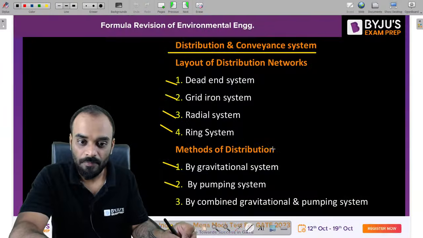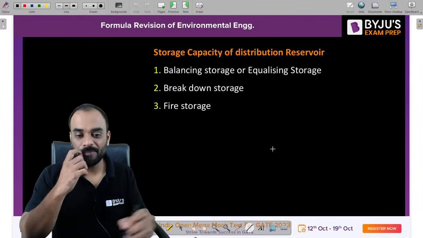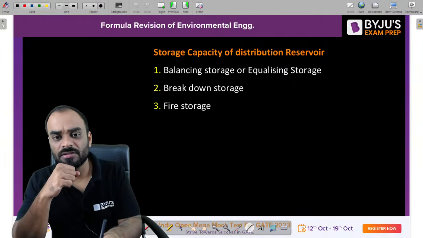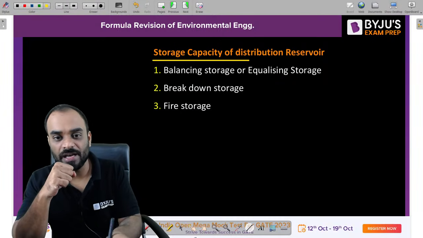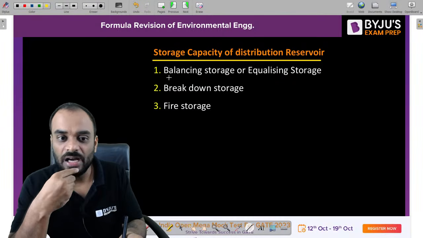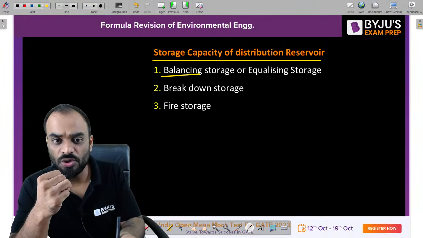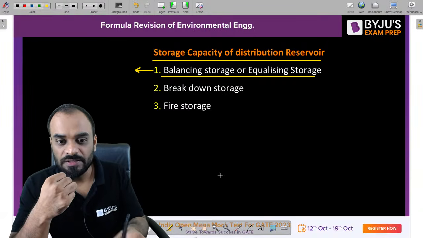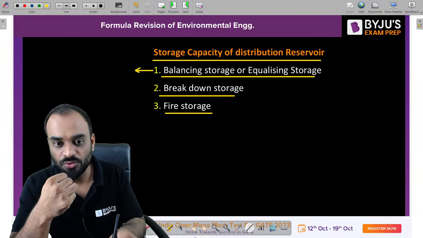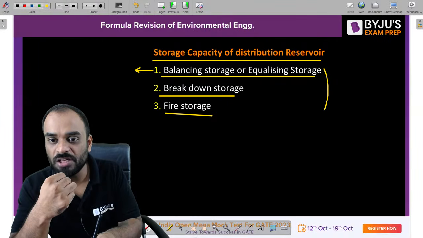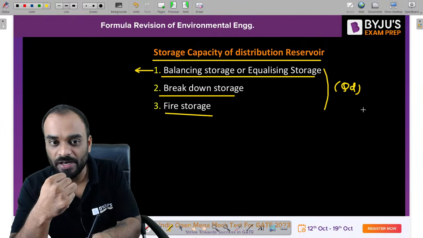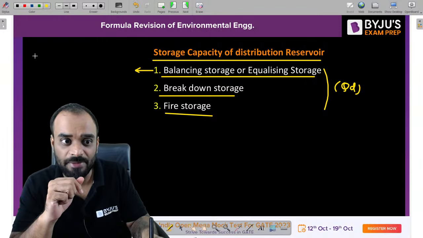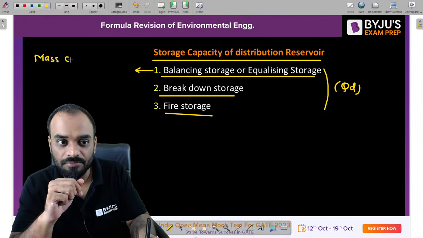Clear? Okay. Now guys, you know that there is one distribution reservoir which you have to design, and that distribution reservoir will have three types of discharges which you have to store. One is balancing storage or equalizing storage, second is breakdown storage, and third one is fire storage. So if you add all three values you will get the design discharge, right? Now this balancing storage can be estimated by using the mass curve method and the analytical method.